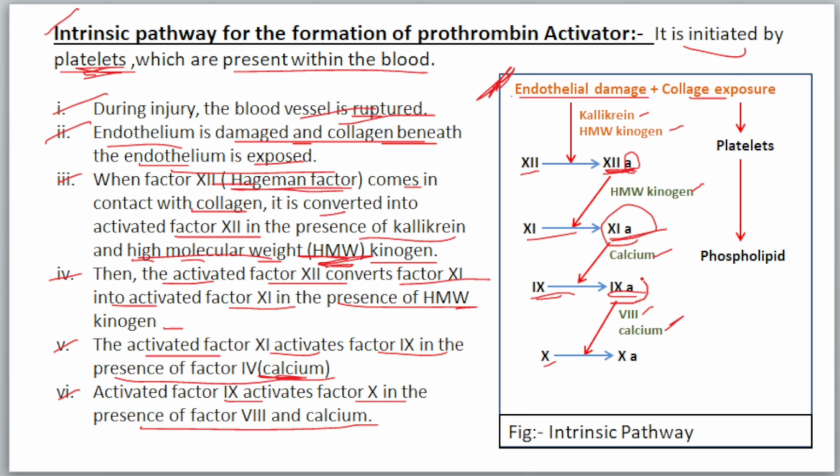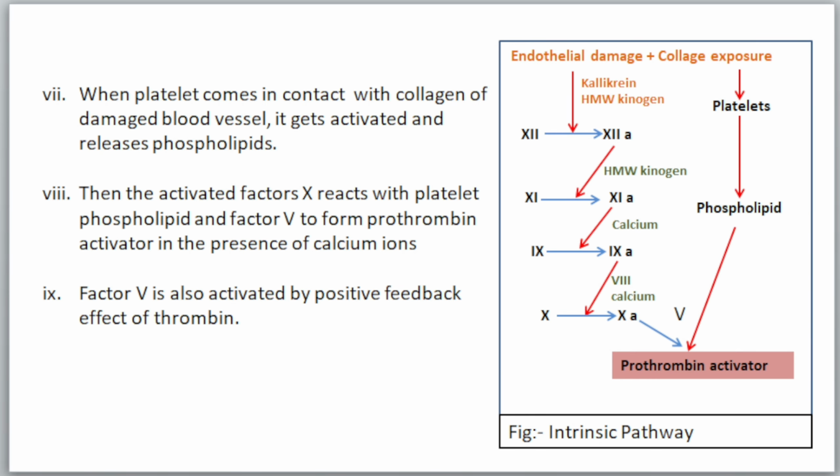Then in the last step, factor 8 and the calcium factor, which is also factor 4, help active factor 9 to activate inactive factor 10 into active factor 10, which is important for the activation of prothrombin. So with the 1, 2, 3, 4, 5, 6, at the 6th step, activated factor 10 is formed. Then 7, when platelets come in contact with collagen of the damaged blood vessel, they get activated and release phospholipids. Then the activated factor 10 reacts with the platelet phospholipid and factor 5 to form prothrombin activator in the presence of calcium ion. Factor 5 is also activated by the positive feedback effect of thrombin.